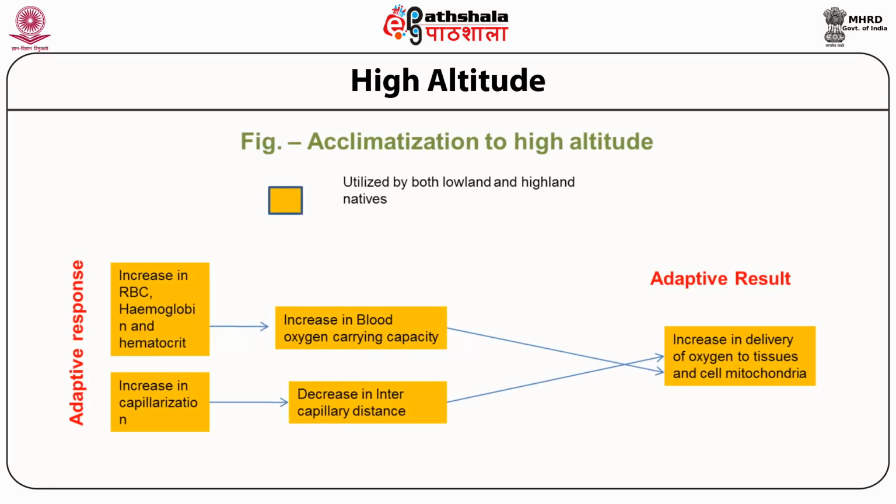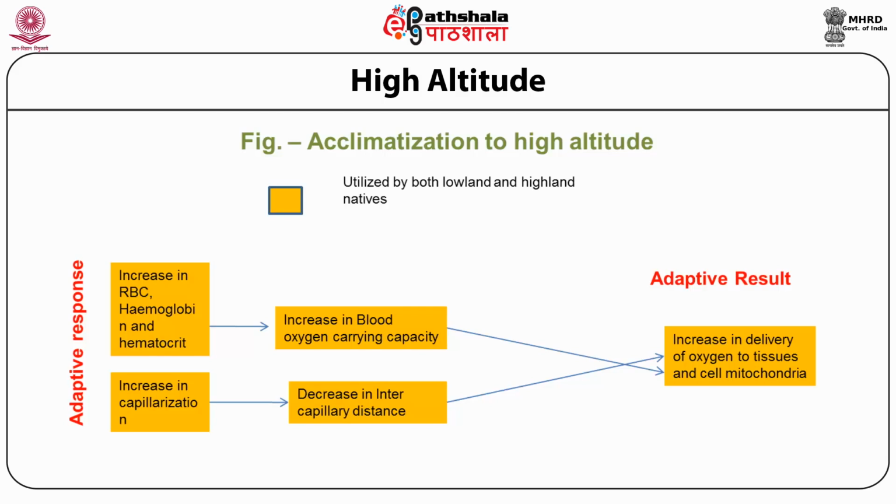This also shows us the acclimatization to the high altitude and how it brings the adaptive responses in our respiratory system. This picture clearly shows us that the adaptive responses include an increase in the RBCs, hemoglobin and the hematocrit. Besides, there is an increase in the capillarization. The increase in capillarization leads to the decrease in the intercapillary distance.